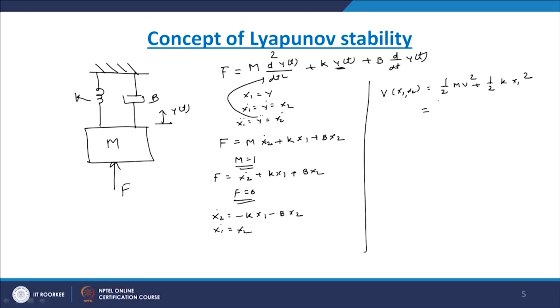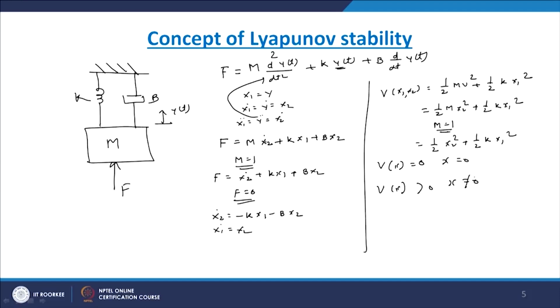Now this equation can be written as 1 by 2 m x2 square plus 1 by 2 k x1 square. Here we are assuming m equals 1, so the above equation can be written as 1 by 2 x2 square plus 1 by 2 k x1 square. Now V of x equal to 0 for x equals 0, and V of x is greater than 0 when x is not equal to 0.